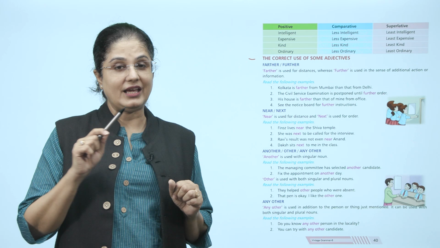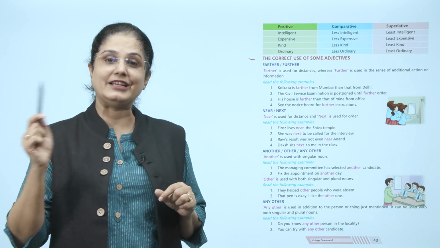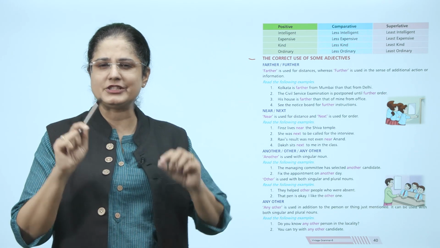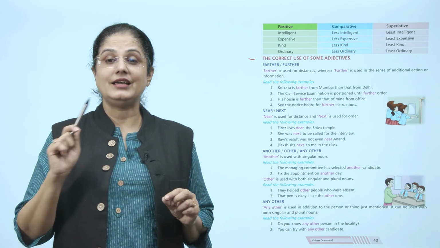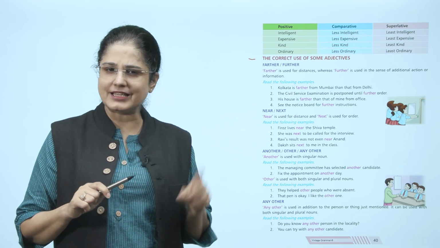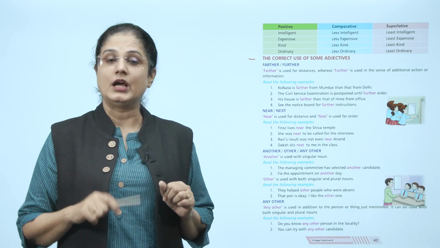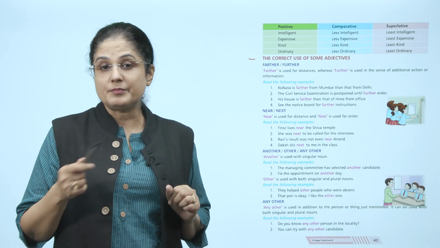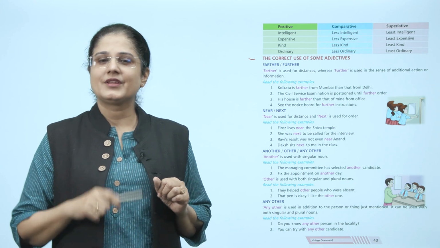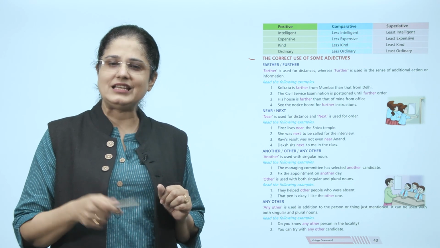Any other. Any other is used in addition to the person or thing just mentioned. It can be used with both singular and plural nouns. For example, do you know any other person in the locality? You can try with any other candidate.